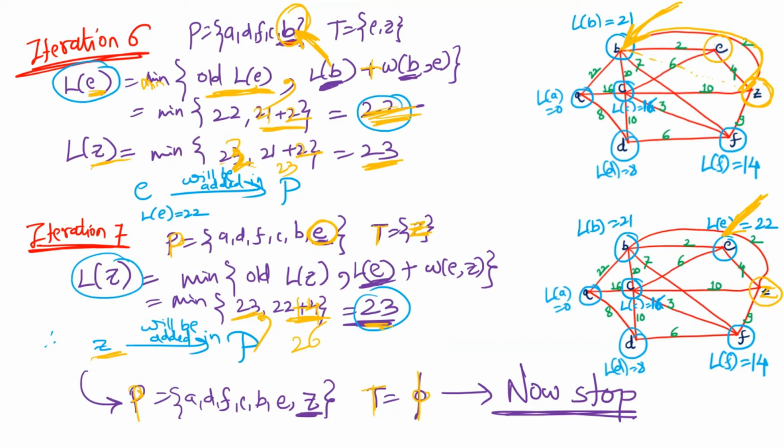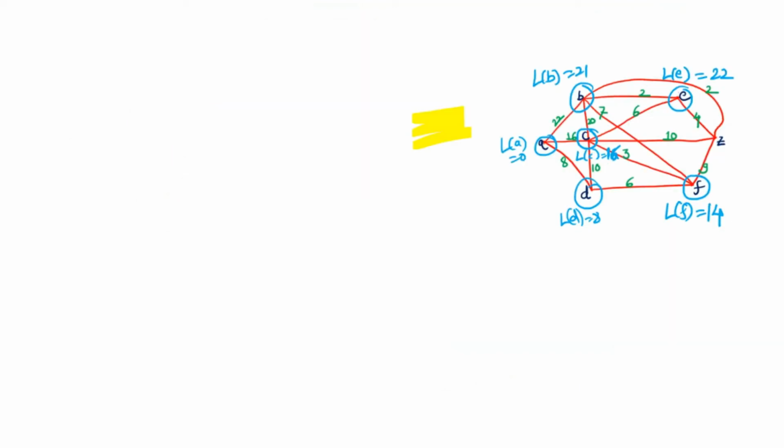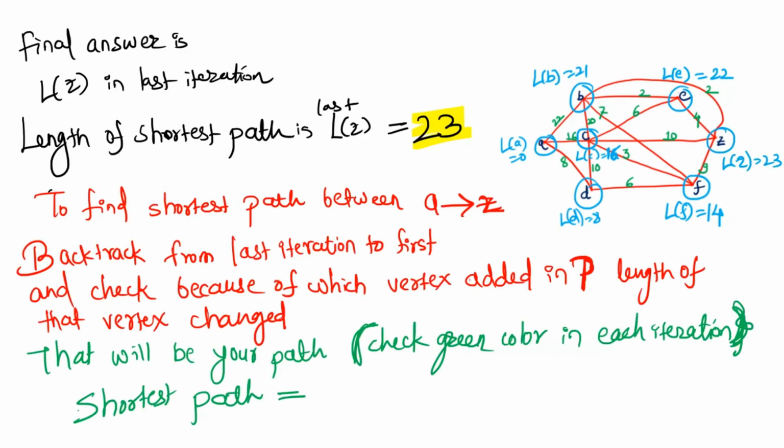Now by using this Dijkstra's algorithm, we can only find out the length of the shortest path, the single source shortest path. We are not able to find out what exactly that path is. So to find out what exactly that path is, we have to follow some other mechanism.